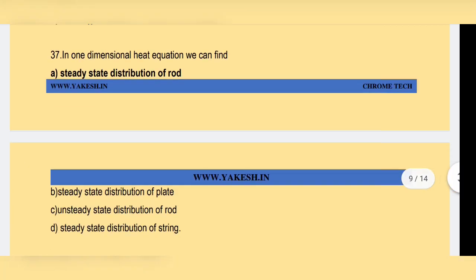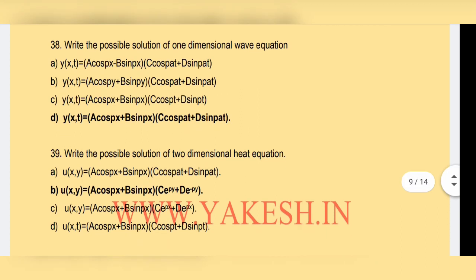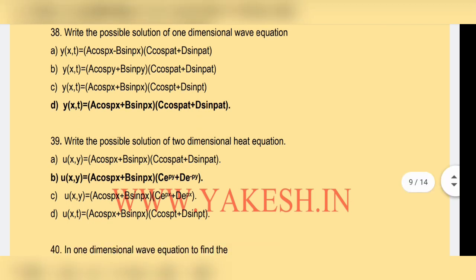In the one-dimensional heat equation, can we find the steady-state distribution of a rod? Option A is the correct answer. Write the possible solution of the one-dimensional wave equation. Option D, y of x comma t equal to a cos px plus b sin px, c cos at plus d sin at, is the correct answer.